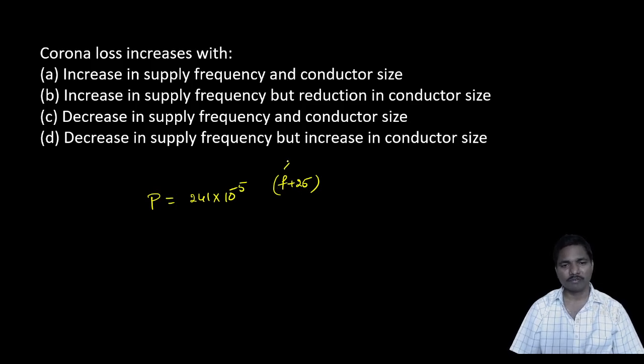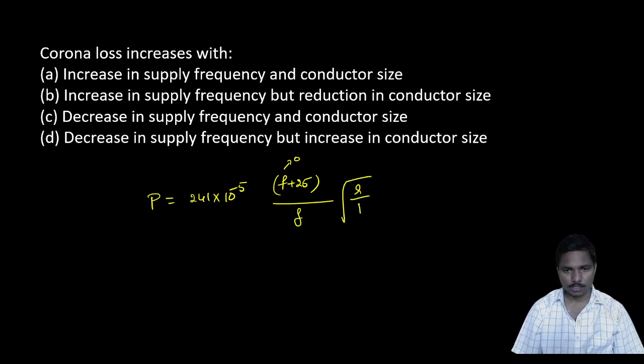So even when the frequency is 0, some amount of power loss due to corona is there. When the frequency is less, power loss due to corona will reduce, but may not become 0. It is multiplied by root r by d and (V phase minus Vd) whole square. This is power loss in kilowatt per kilometer per phase.